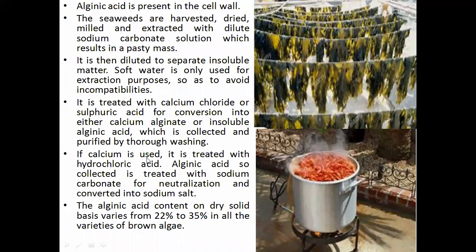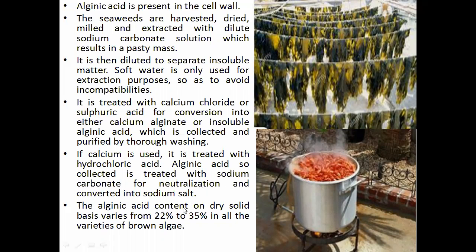If calcium chloride is used, as you have seen here, it is treated with hydrochloric acid. The alginic acid so collected is treated with sodium carbonate for neutralization and converted into the sodium salt. So depending on the treatment, a particular salt is going to attach to that alginic acid.